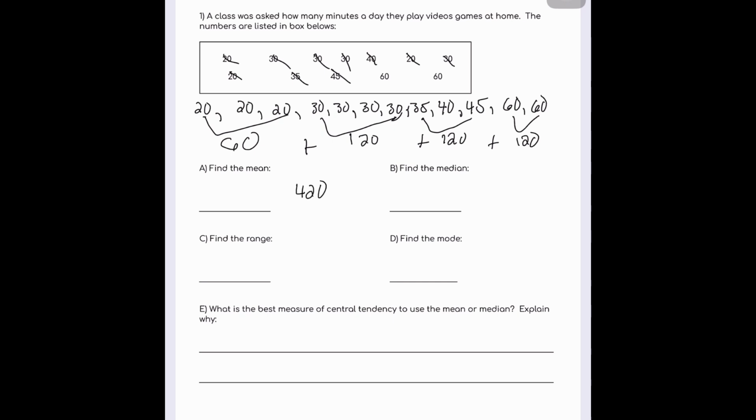420 divided by 12 numbers, I'm going to get 35. Add them up, divide by the number of numbers. That's how you find the mean.